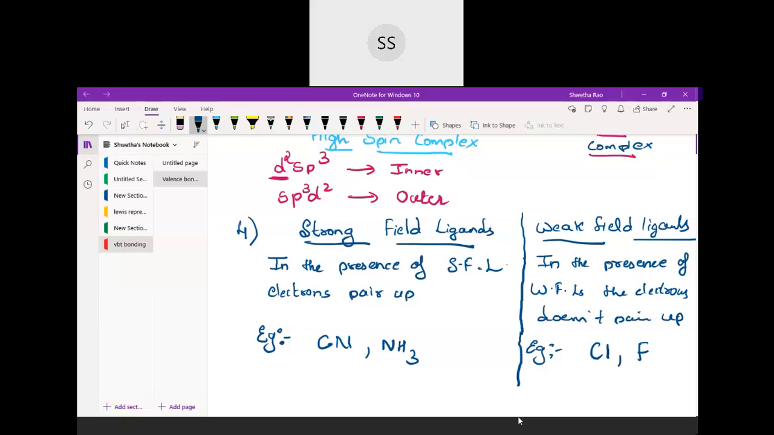You can even imagine strong field ligands this way. Strong is like a strong wind. When a strong breeze comes, all the things gather together in one place. Like that is the job of the strong field ligand. When these ligands approach the metal atom, whatever electrons were singly occupied will start pairing up. But weak field is like just a plain breeze. When these approach the metal atom, it doesn't affect them much. So there is no pairing that will take place in the metal atom.